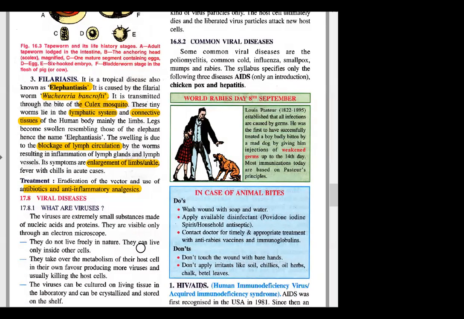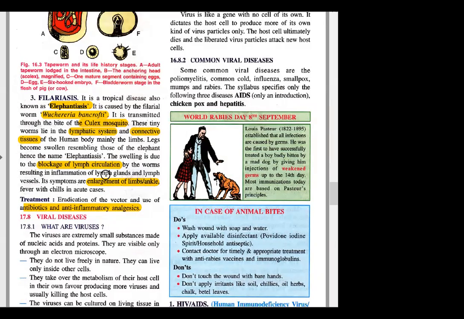Okay. So these were the diseases. What I was telling, treatment of filaria includes certain antibiotics and anti-inflammatory. Basically आपके pain और swellings को कम करने के लिए analgesics देते हैं. However, what are analgesics? Analgesics are anti-inflammatory drugs which reduce the pain and swelling.